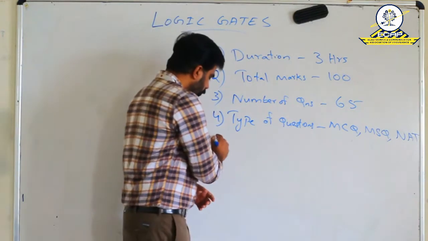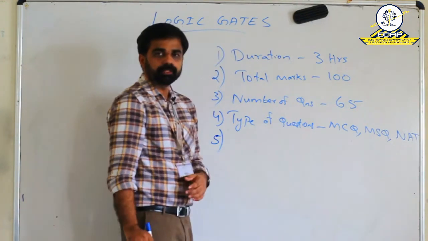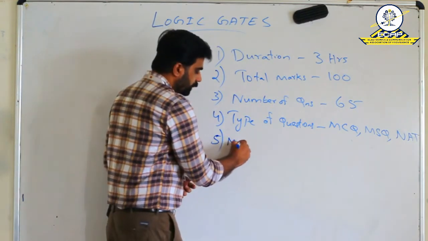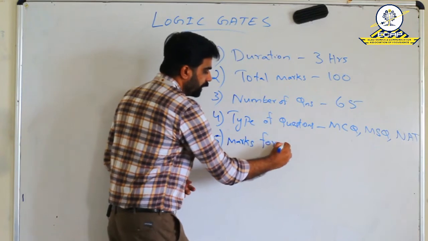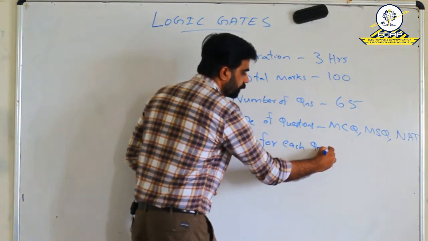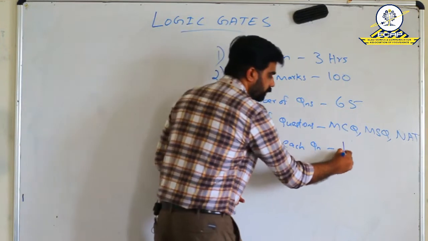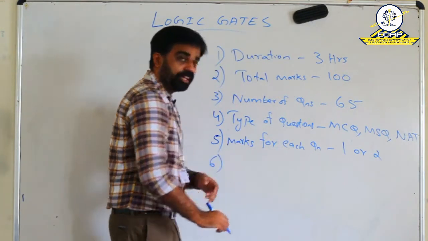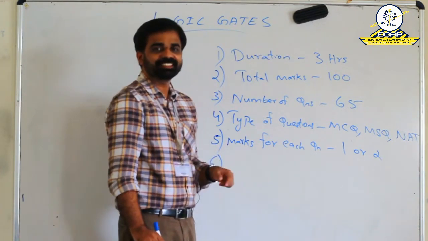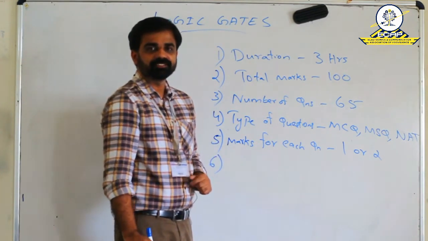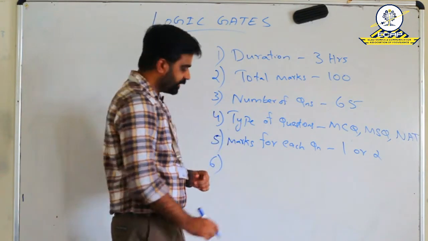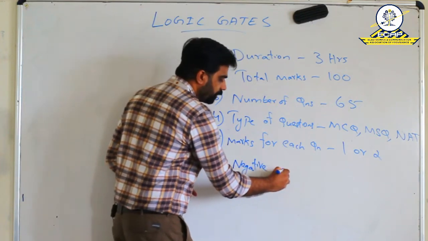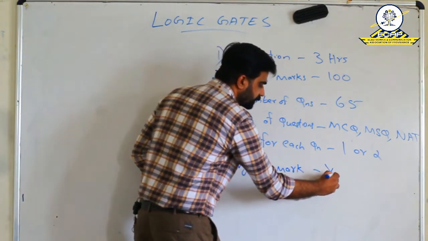Then the fifth important point, that is marks for each question. Marks for each question, 1 or 2 marks. And the last and a very important point, is there negative marking? Yes, there is negative marking. There is negative marking for wrong answers.